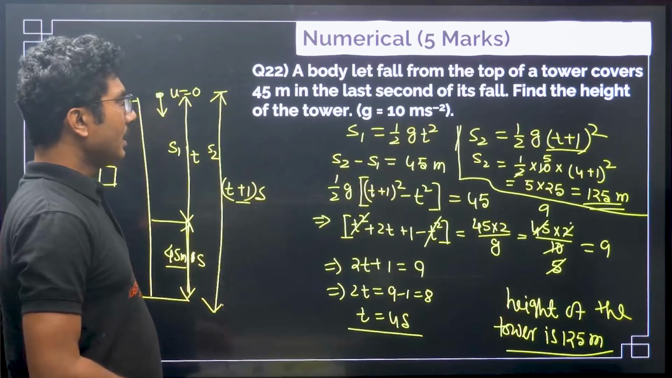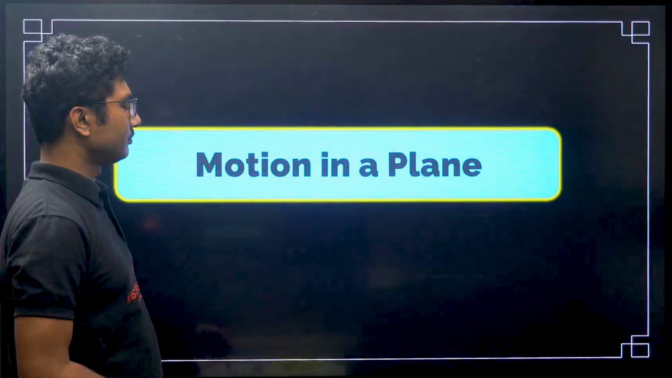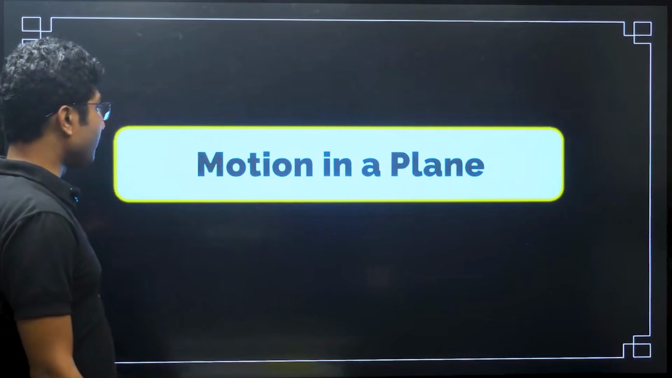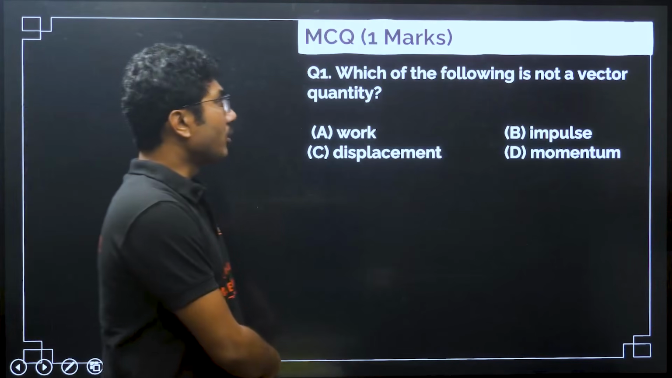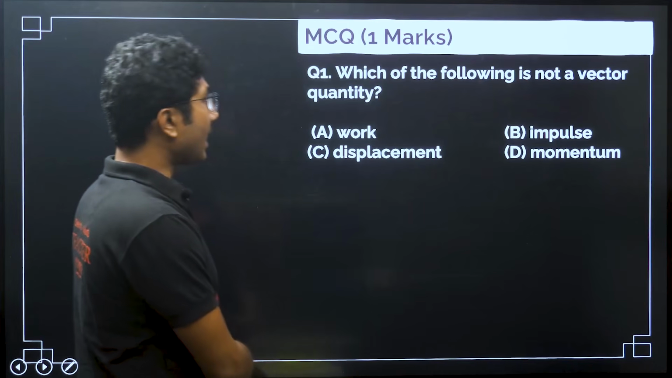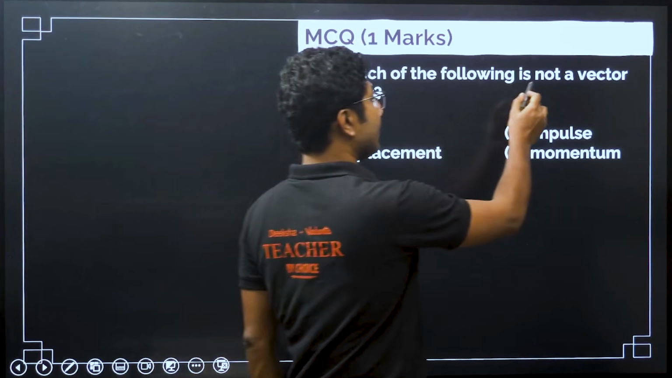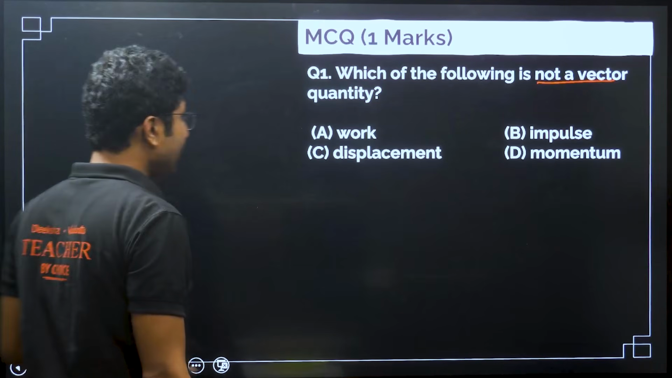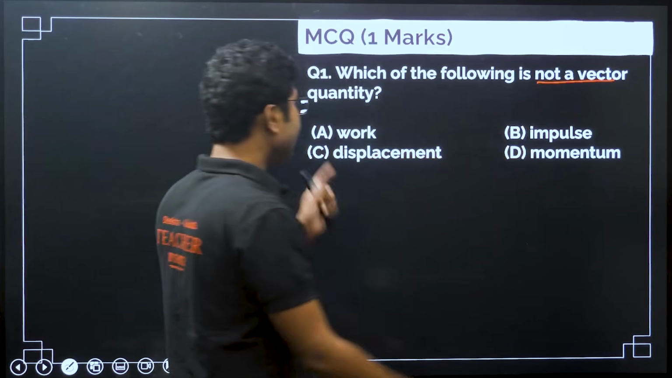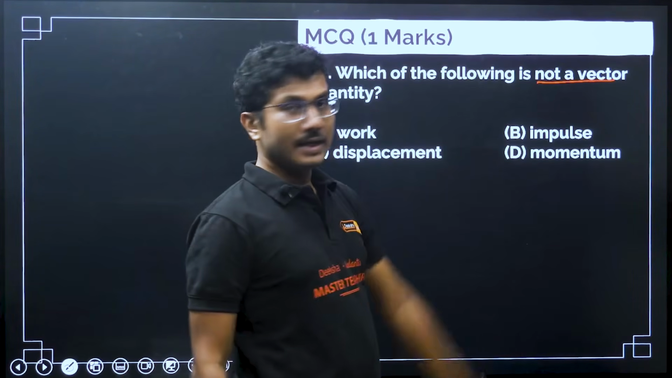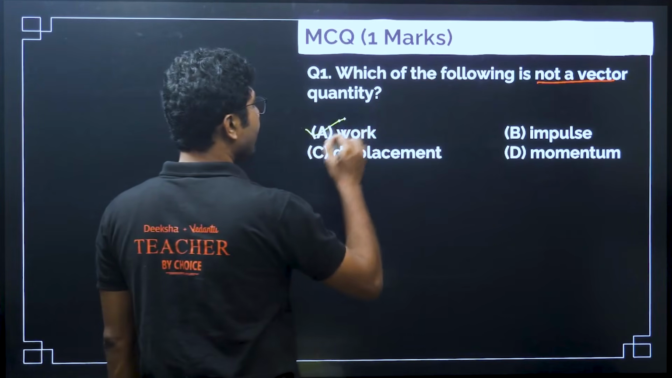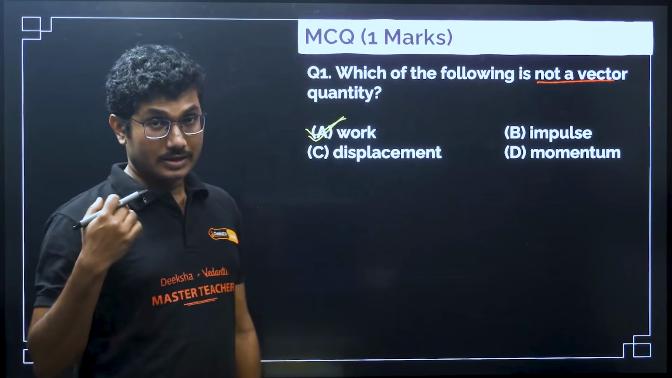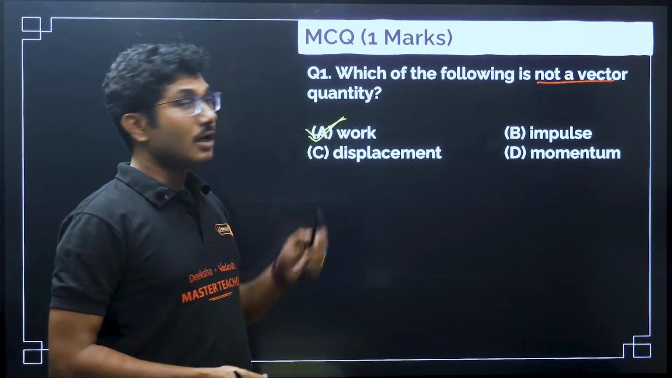Now let's move on to the next chapter, Motion in a plane. So let's look into the first question from this chapter. Which of the following is not a vector quantity? It's not a vector quantity, that means 3 of them are vector, only 1 is not a vector. From the options, impulse is a vector quantity, displacement is a vector quantity, momentum is also a vector quantity, work is not a vector quantity. Those who have completed the chapter work, they know that work is basically scalar multiplication of two vectors, so it is a scalar quantity.